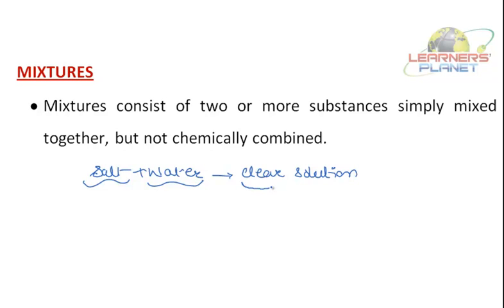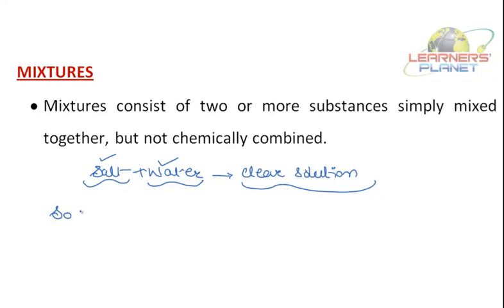The properties of this clear solution depend on the properties of salt and water. It is salty due to the presence of salt, that is sodium chloride, and it has water also. So this salt and water are not combined chemically. Like sodium and chlorine, they combined chemically to form the salt.